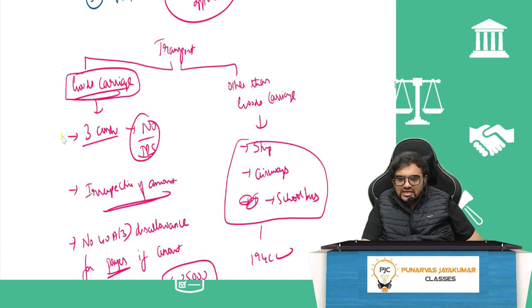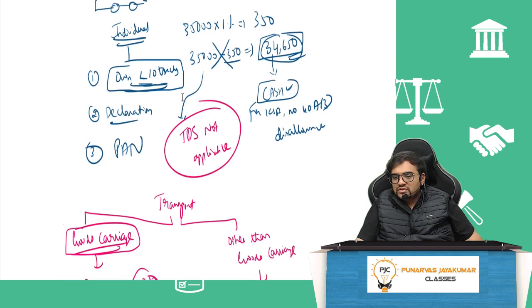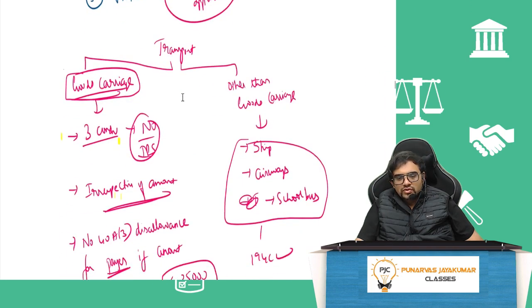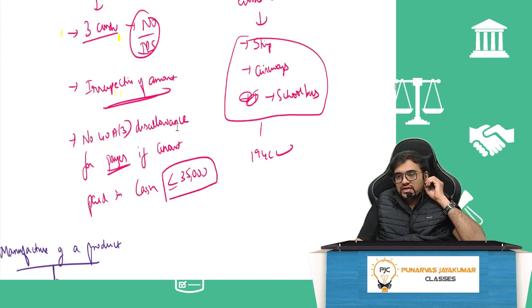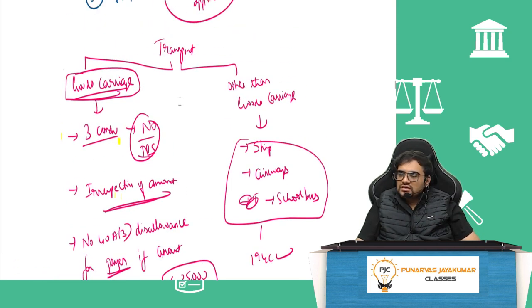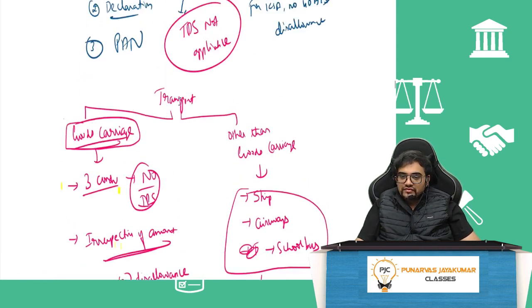So for goods carriage, 3 conditions, irrespective of the amount. I told the 35,000 only for cash purposes. You pay 1 lakh, 2 lakh, 3 lakh also, no problem. No TDS. No 40A(3) disallowance for payer if amount paid in cash is less than or equal to 35,000. This is connecting 40A(3) and 194C.